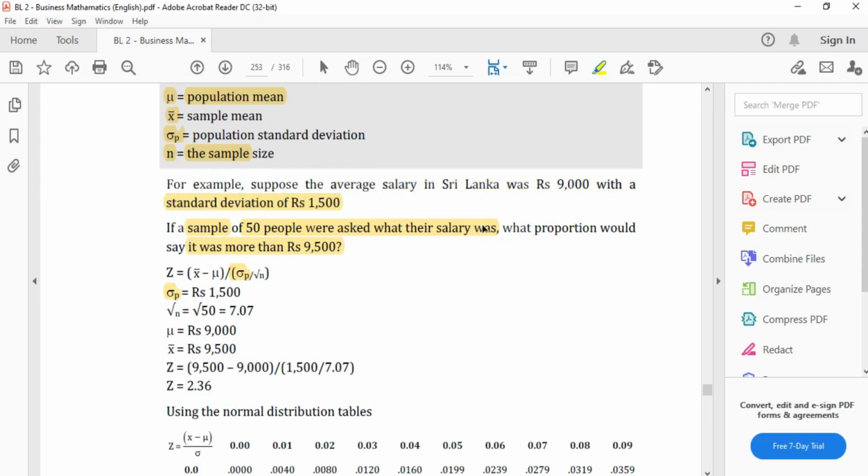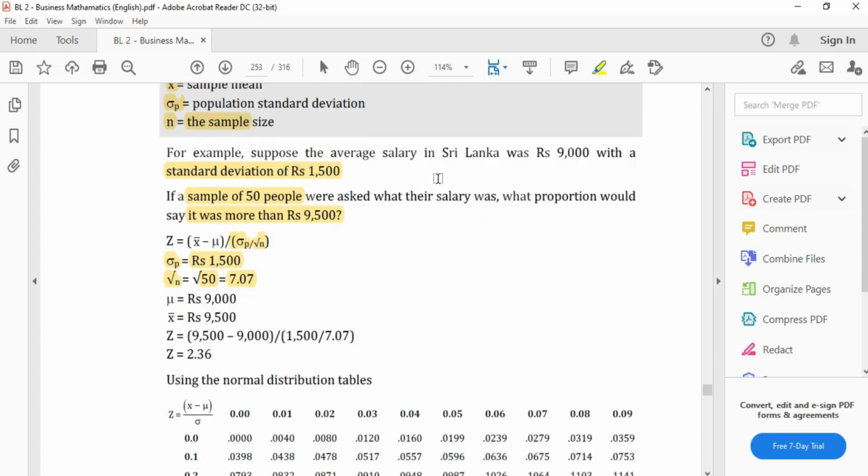Standard deviation 1,500 of all the people in Sri Lanka. Then we straight away put it. Next, the sample size. They have given the sample size is 50 people. So n is 50. So the root of 50 you have to take, and that will be equal to 7.07.